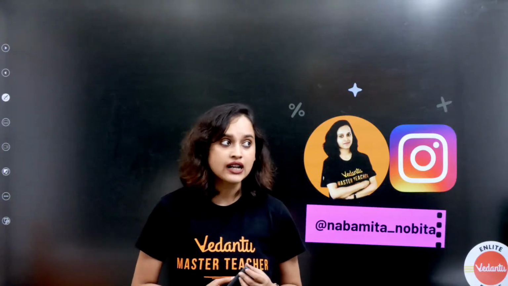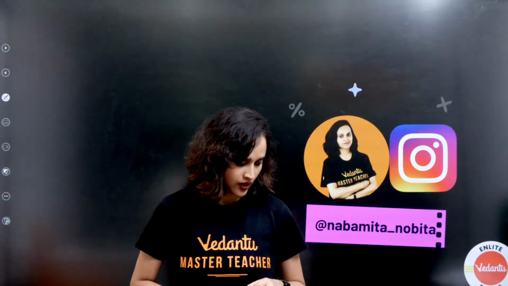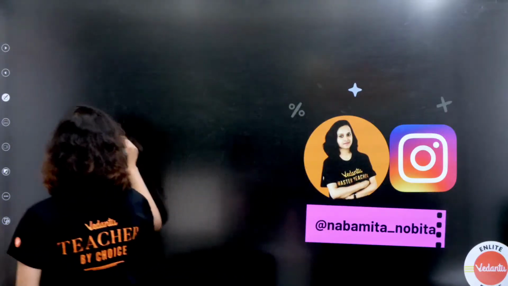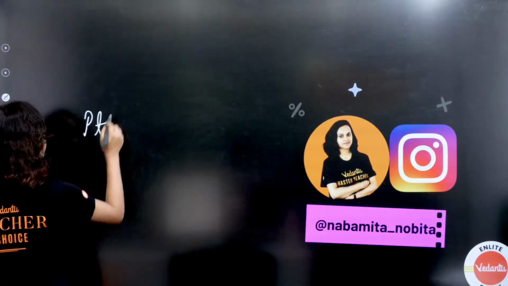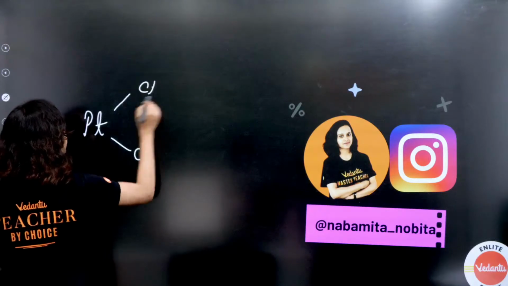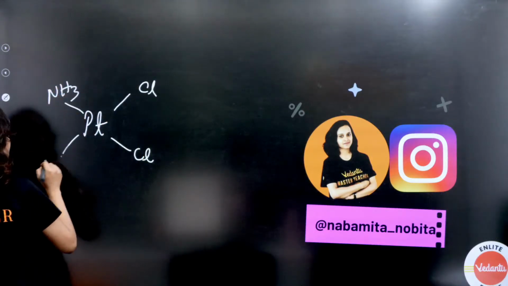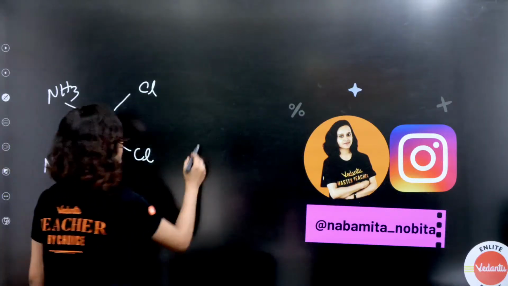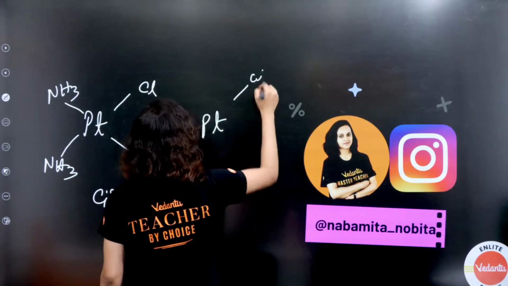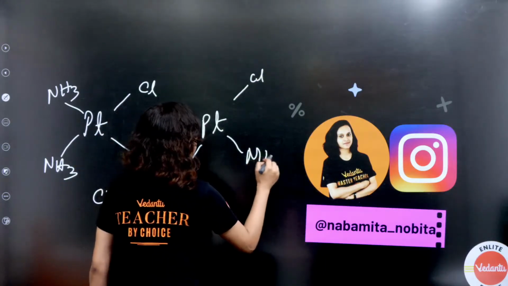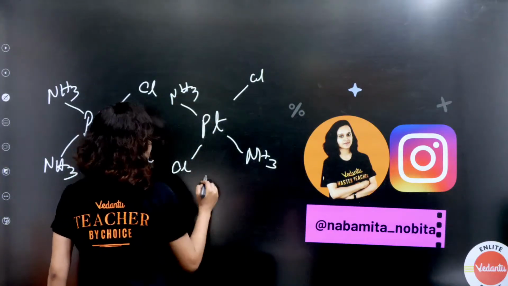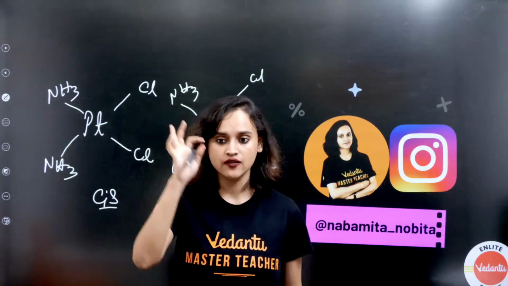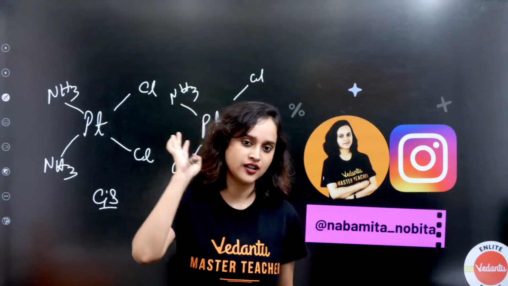Geometric isomers. Shall I tell you how? See, Pt, Cl, NH3, NH3. What is this? Cl is on one side, cis, okay? Or it can be Pt, Cl, NH3 on opposite sides, this is trans. So in geometric isomers you have cis-trans and you have fac-mer. Just study that. You'll be able to understand.